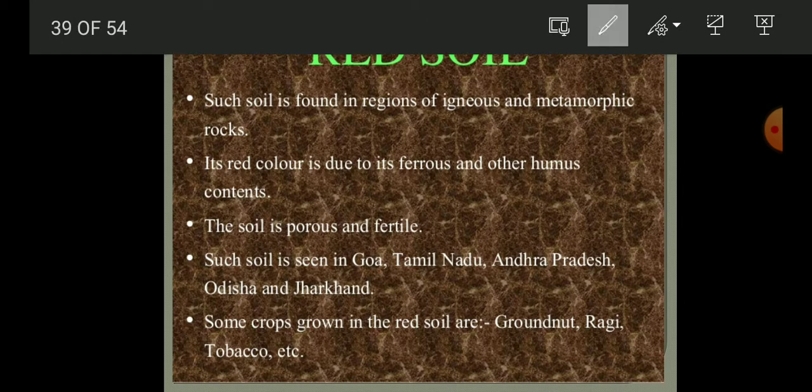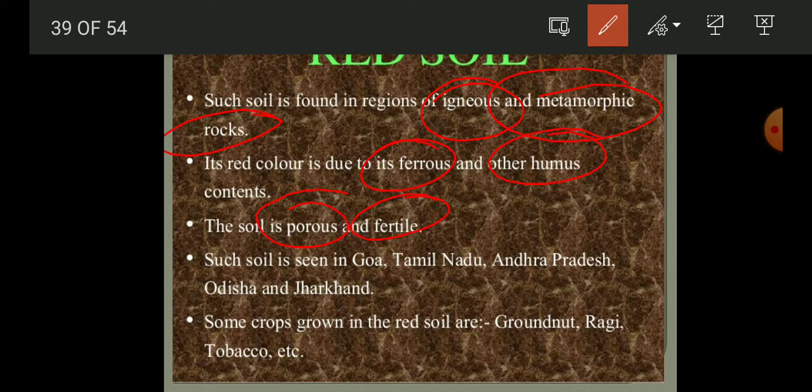Now students, what is the quality of red soil? Such soil is found in the region where igneous and metamorphic rocks are found. The previous one, the black soil, is found in the region where there is igneous rock, but this is found in metamorphic rock also. And its color is red due to the presence of ferrous and the humus content. And this soil is porous. Porous means it has some space, and in that space the air can go and reach there, and the water can leach downward. And it is also fertile.